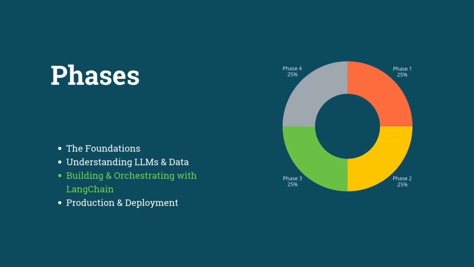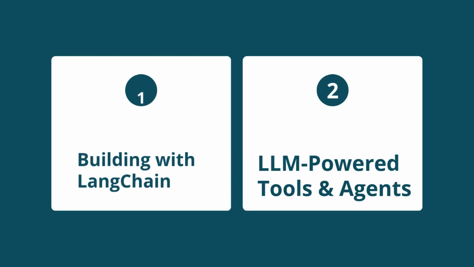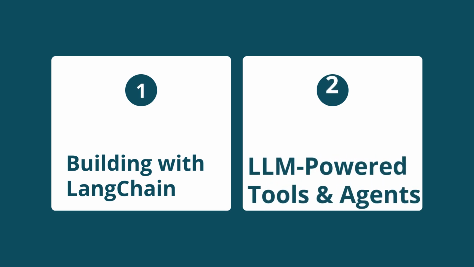Let's move on to Phase 3, which is about building and orchestrating with LangChain. Building with LangChain. Now it's time to bring it all together with LangChain. This course dives deep into its core components: chains, agents, memory, tools, routing, and LangChain Expression Language, popularly known as LCEL. You will master chains, memory management, and effective tool use within LangChain.